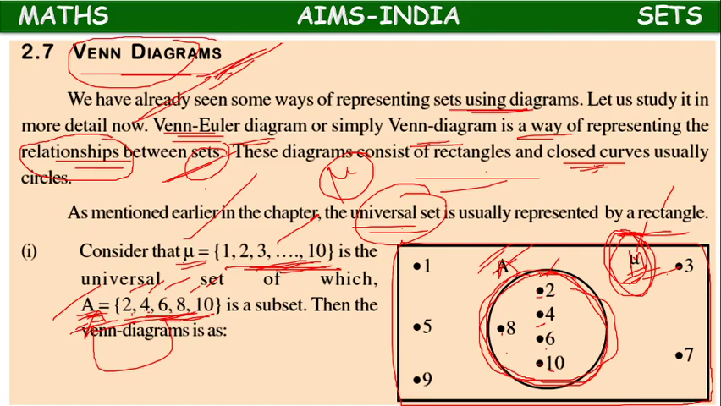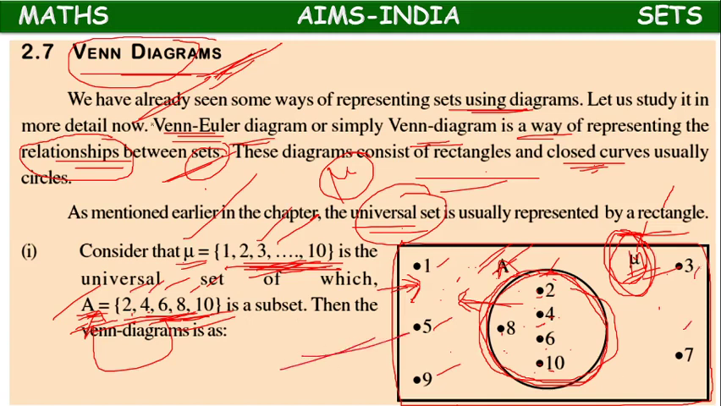But mu is having 1 to 10 elements. Set A is having only even numbers, means odd numbers are missing here. Means odd numbers will be outside A, inside mu. Outside A, inside mu, means in the outside circle, you have to keep some points, 5 points, because still 5 elements are pending. There you can mention 1, 3, 5, 7, 9 like that.